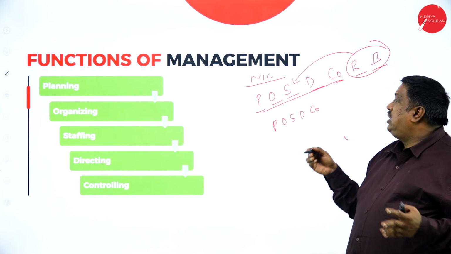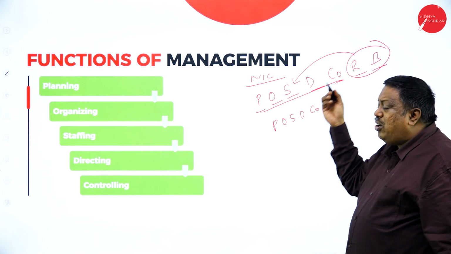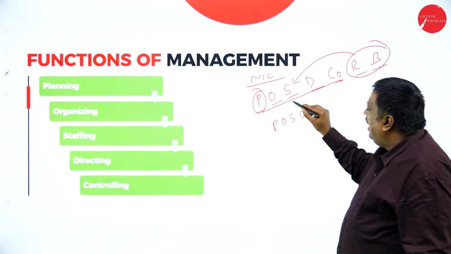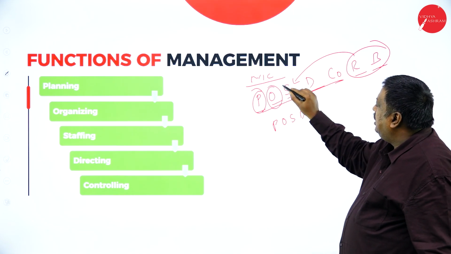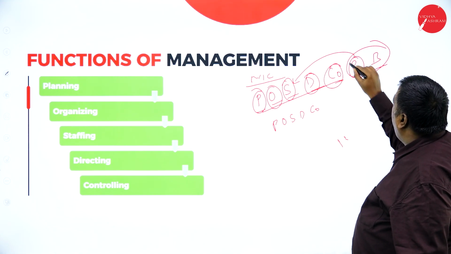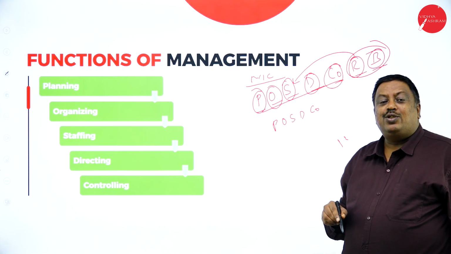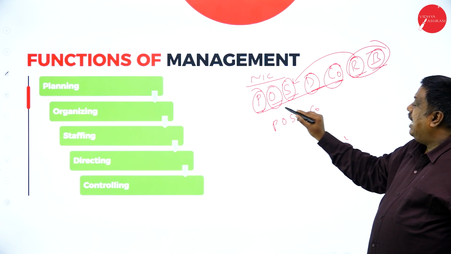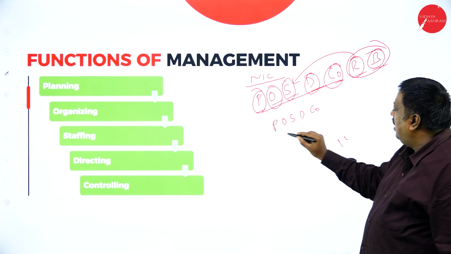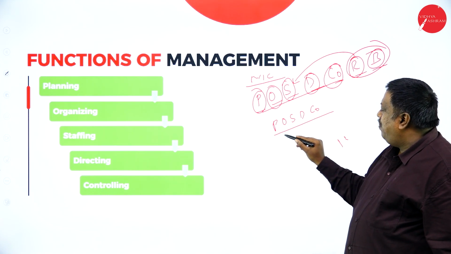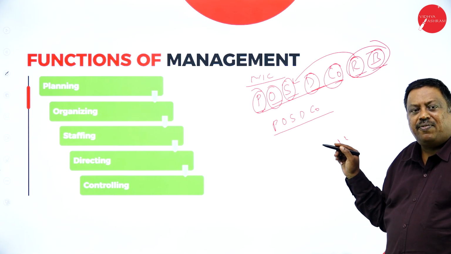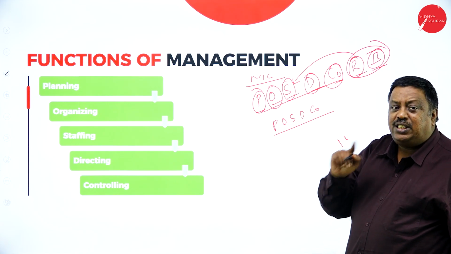So what is this POSDCORB? See here, first I'm going to plan, then we are going to organize, staffing, directing, controlling, reporting, budgeting. So what is POSDCORB? Planning, organizing, staffing, directing, controlling, reporting, budgeting. So it is nothing but planning, organizing, staffing, directing, and controlling. All these are the functions of management.